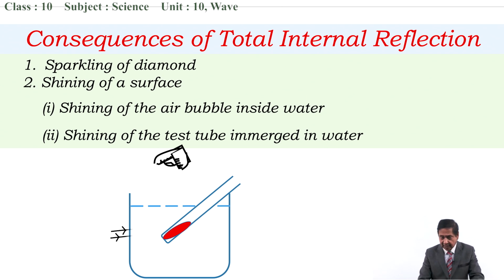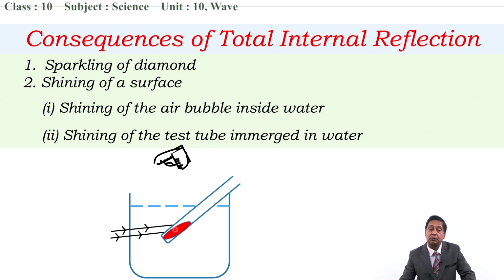Let's say light coming from this side is actually trying to enter from glass of the test tube to the air contained inside the test tube. Glass to air. At last, it tries to enter from glass to air. But at this time, the angle of incidence is greater than the critical angle of glass, which is 42 degree.